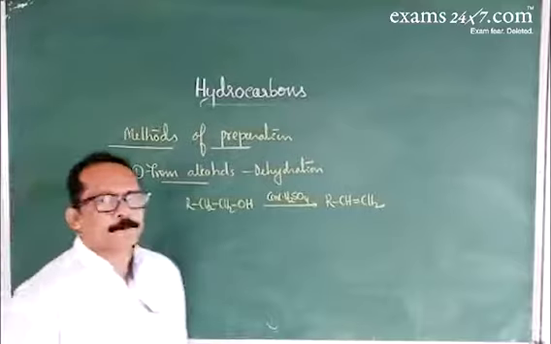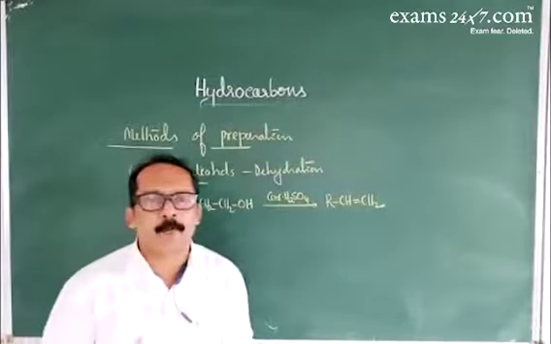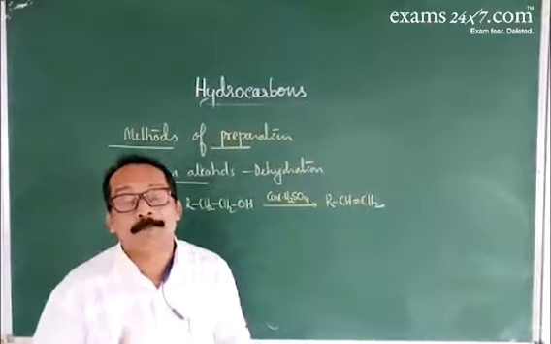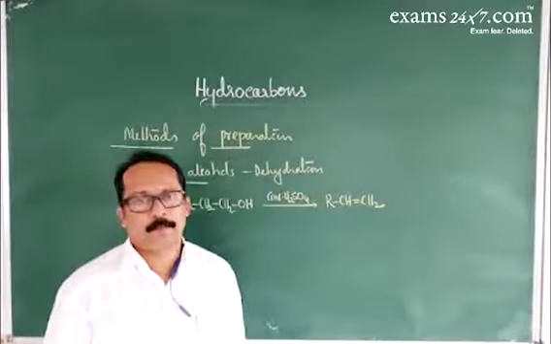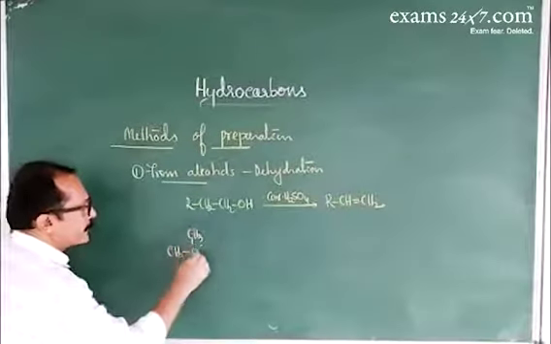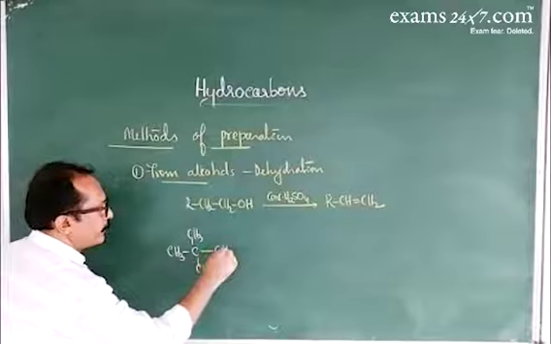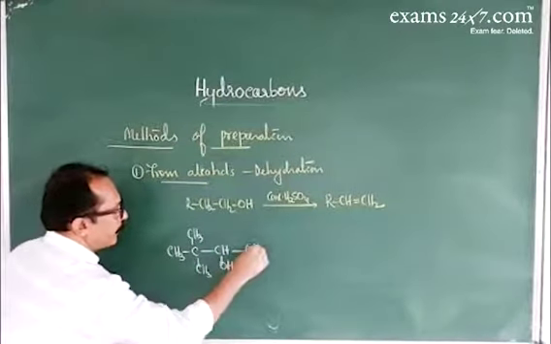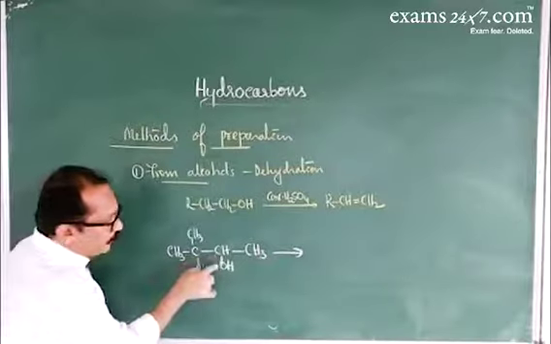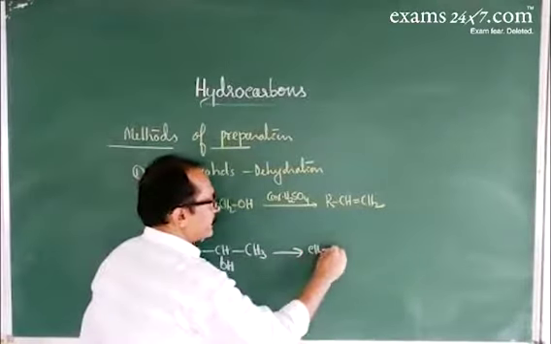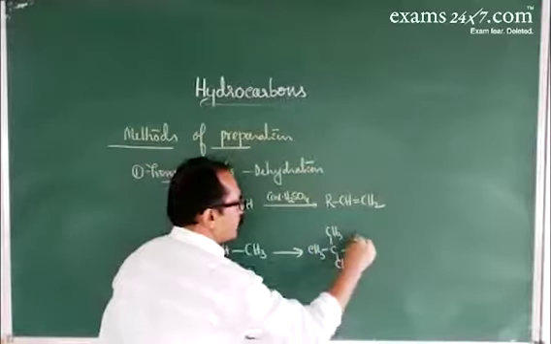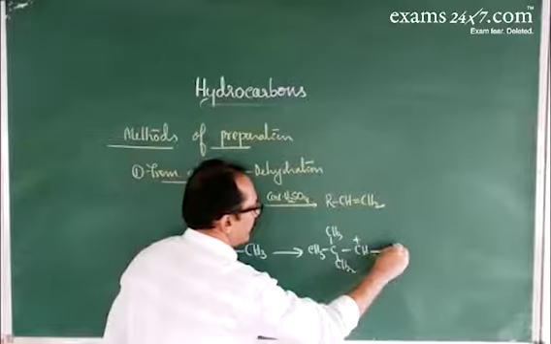And in this case, if there is any chance of carbocation stability, first you have to consider the stability of the carbocation, and then the last step is called deprotonation. For example, in this compound, CH3, CH3, CH3, CHOH and CH3. On heating with sulfuric acid, first this bond cleaves, so it gives CH3, CH3, CH3, CH2, CH plus and CH3.